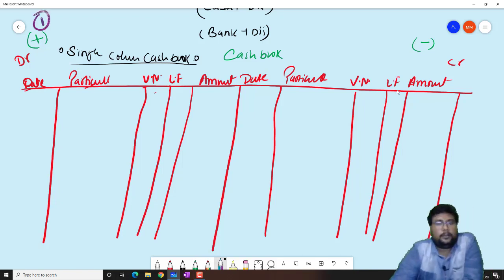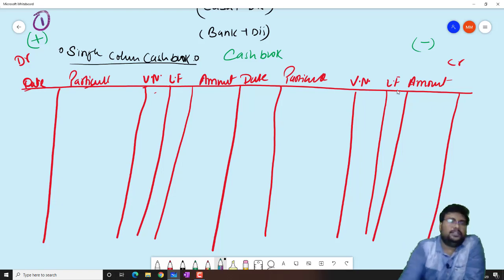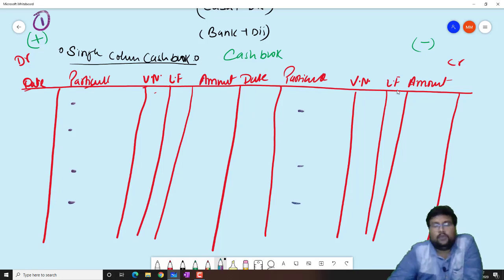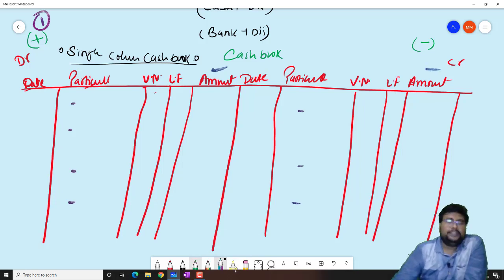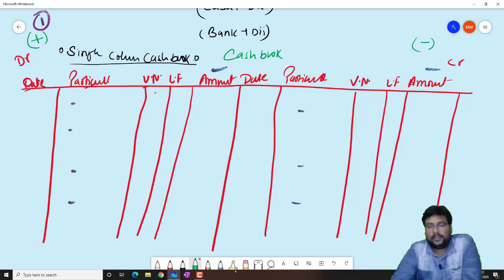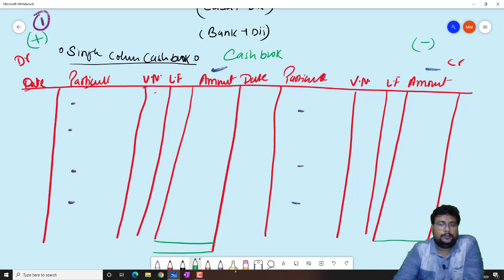Now second rule, balancing. Beta, when we record all the transactions here, then what we will do, we will find out the total of both sides. And which side total is higher, that will be recorded in both sides as a total.